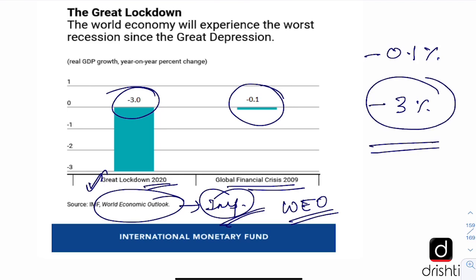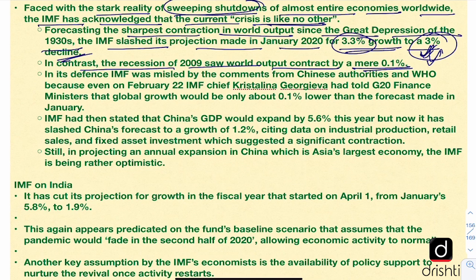Now let us get back to the editorial. Now why has the IMF been projecting wild figures, or why is the IMF's projection going haywire? In its defense, the IMF has been kind of misled by the comments from Chinese authorities and WHO regarding the extent and spread of this pandemic.